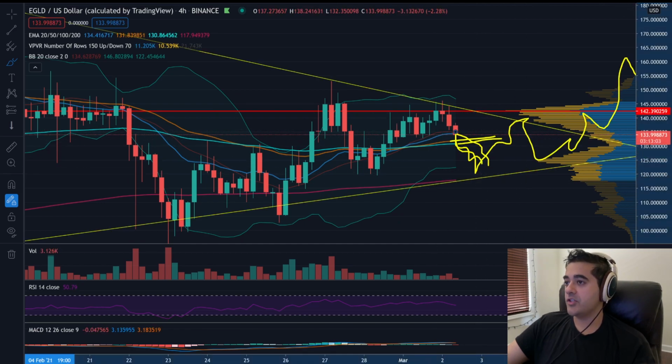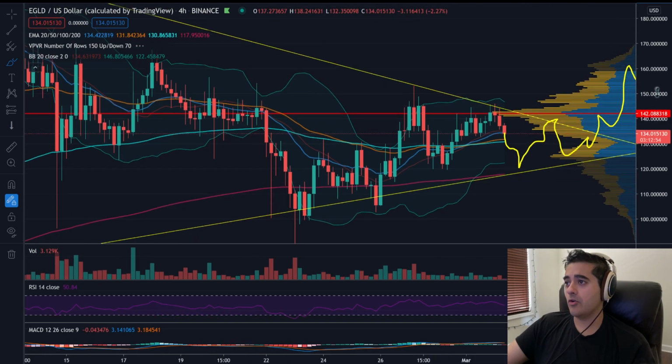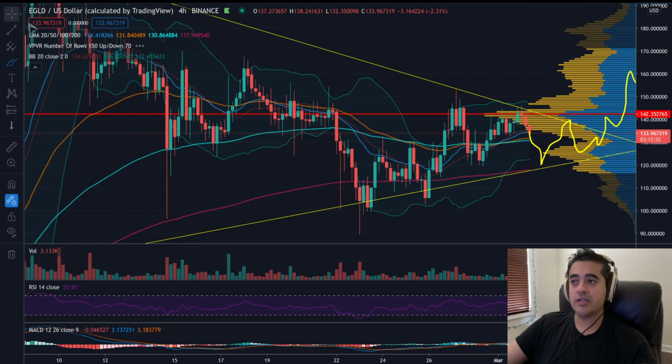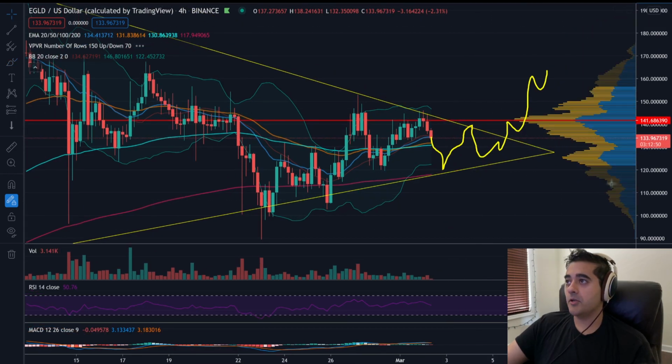So keep it in mind, there's a number of things to look at, a number of things to watch. On my end, I'm going to keep the symmetrical triangle and that little prediction visible so you can check that out. And that's pretty much it for EGLD.